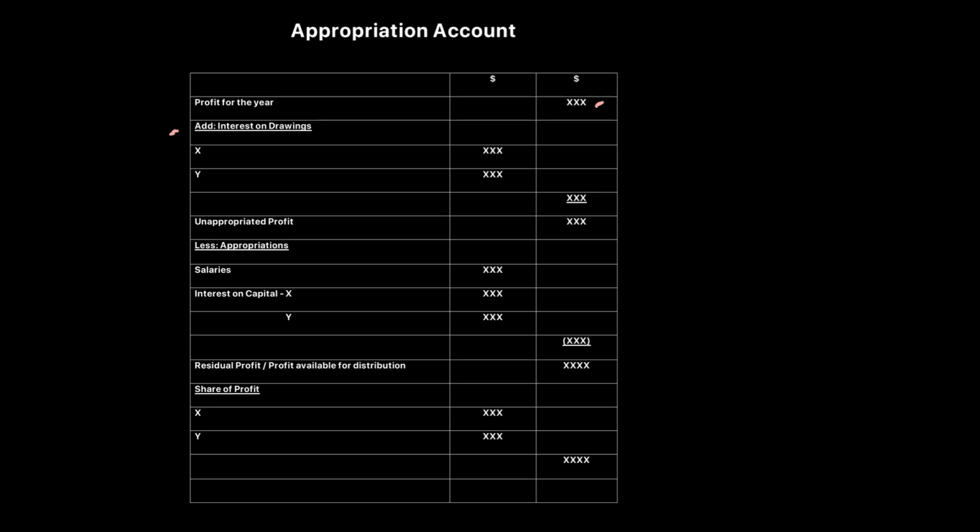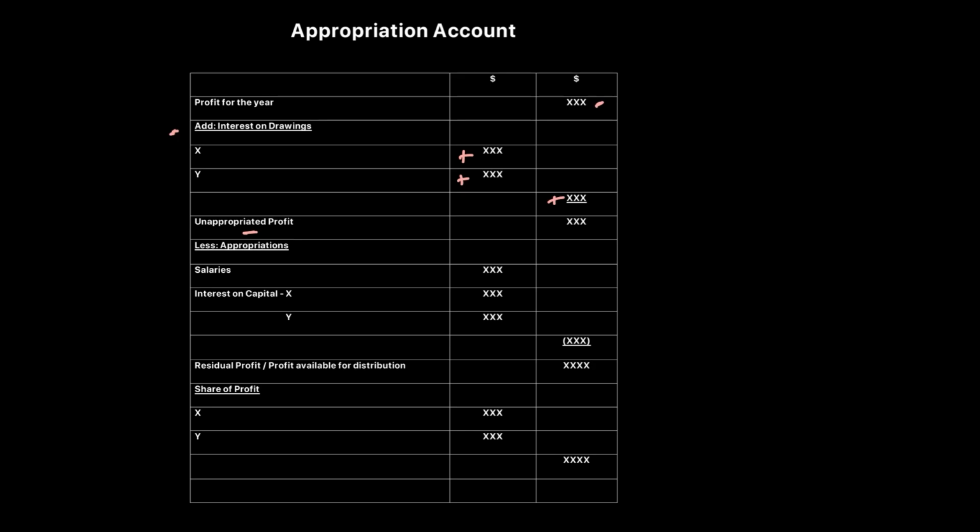Remember, I previously explained that partners will be penalized for making excessive drawings, so they will be charged interest. What this interest will do is increase your profit, which is why this interest on drawings is being added. So we call this figure the unappropriated profit.